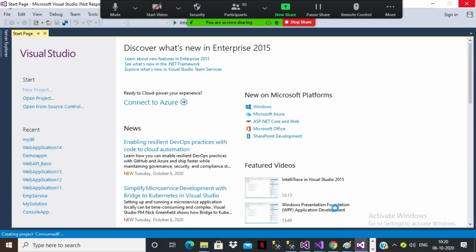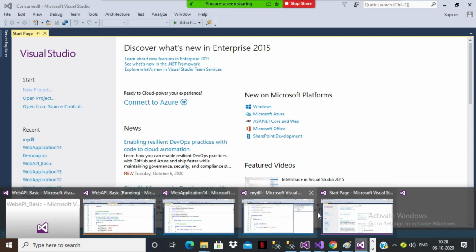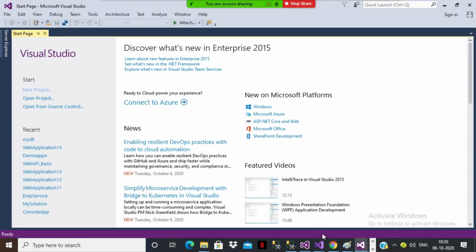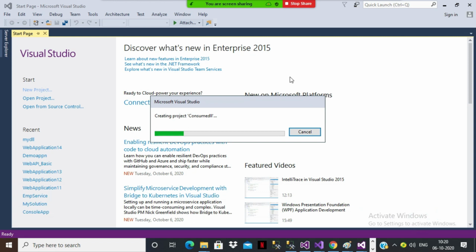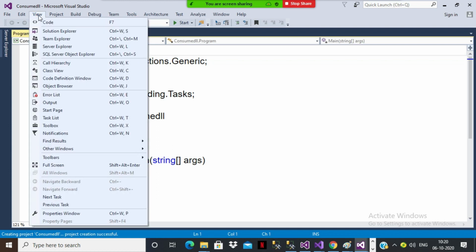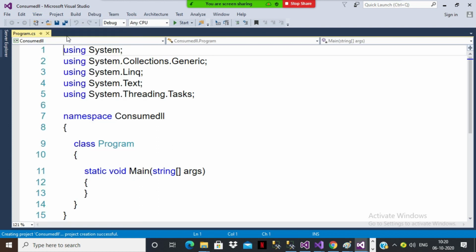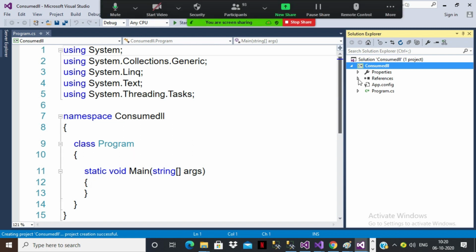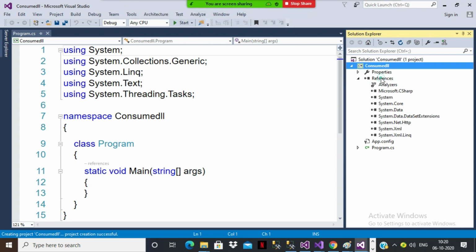One minute. I created the console application. This is consume DLL. Yes, my project is created. So in order to consume the DLL file, go to Solution Explorer. There you can see References. If you want to consume the DLL file, you have to add the DLL file under References. Then only you will get the permission to access the DLL file. This is a separate project. My DLL is in a separate location.